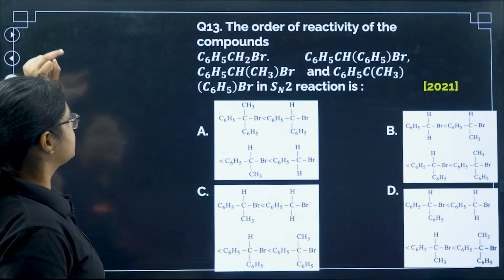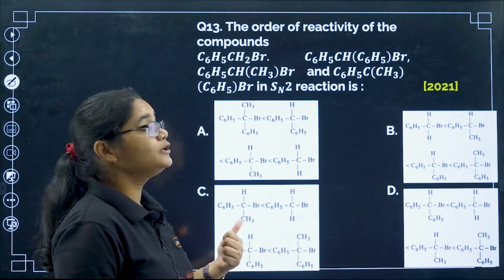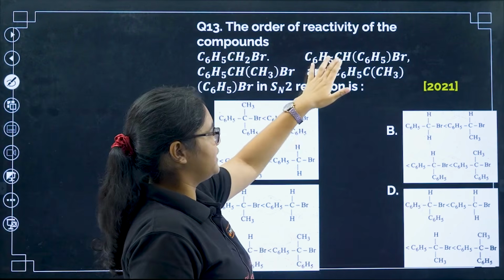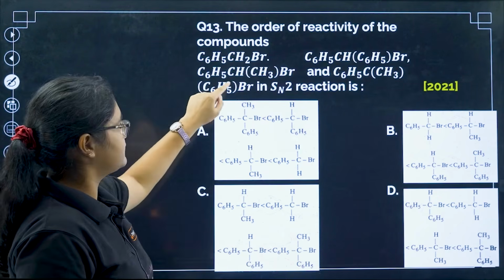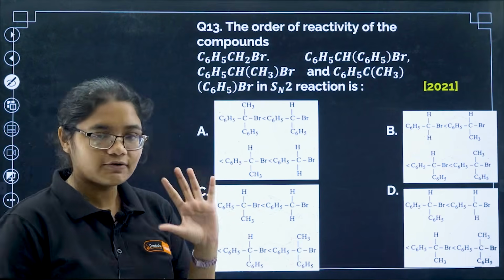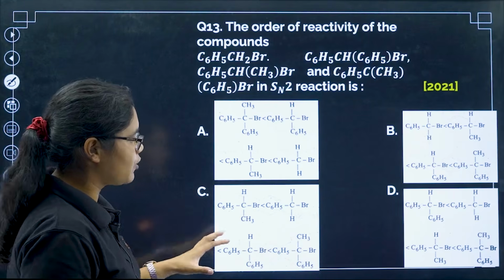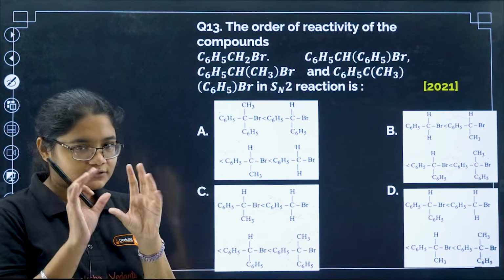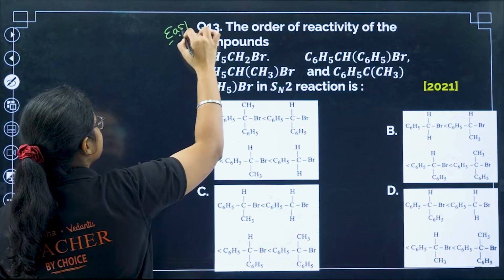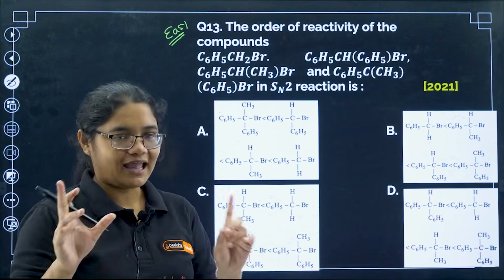Okay, moving to the next question, number 13, the order of reactivity of the following compounds in SN2 reaction. You have been given C6H5CH2Br, C6H5CH, C6H5Br, and other compounds with C6H5 and CH3. There are 4 compounds and the order of their reactivity is given. You have to find that. You might have a little problem with the visibility of the question, so please pause it and zoom and then check. This question is actually a very easy one if you know the very basic things of SN2 reaction. Now you can pause it and try to solve.